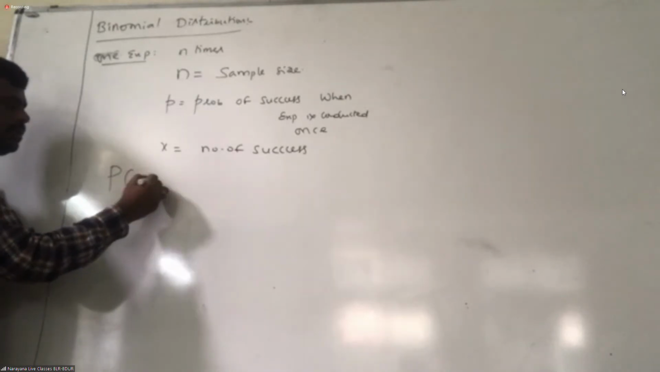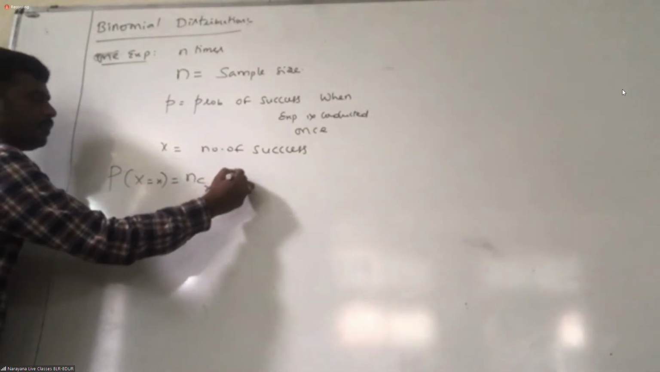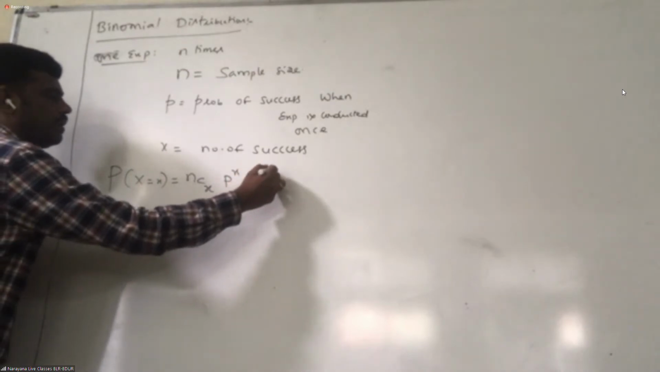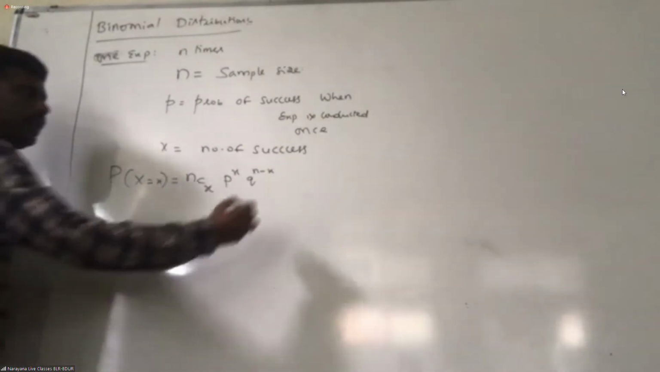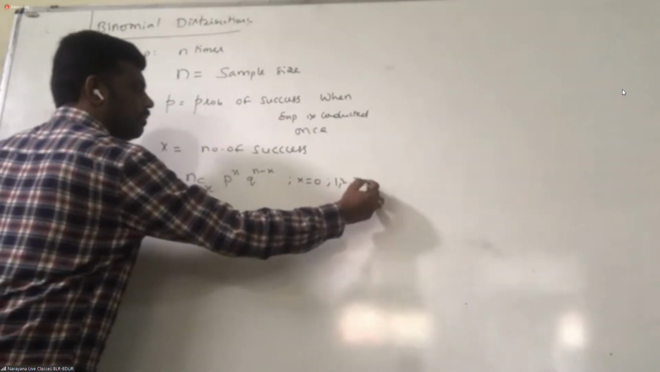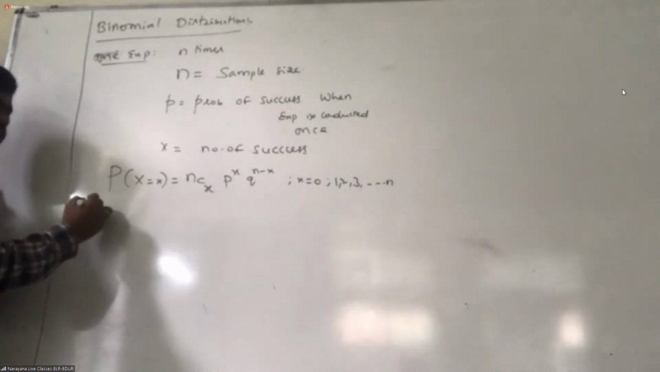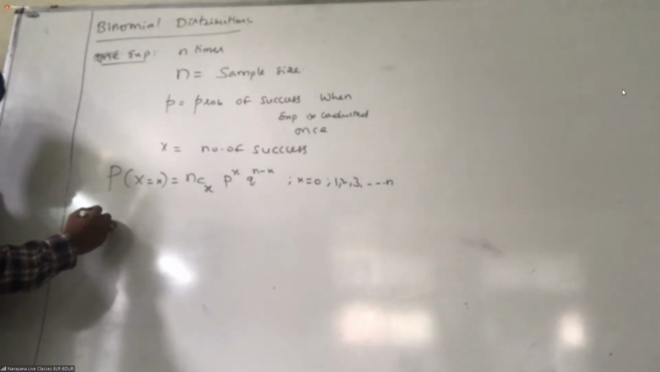All these are related by a formula, students. What is that? P of X equal to nCx, p power x, q power n minus x. All these are related by this formula. Students, you need to learn this one, all of you.